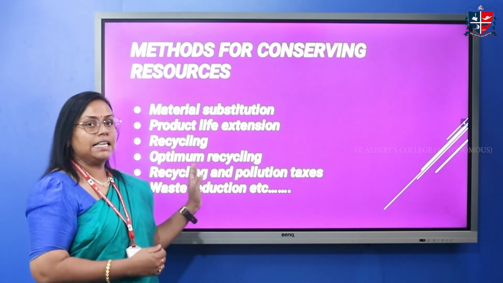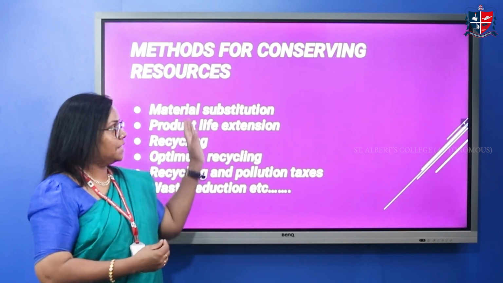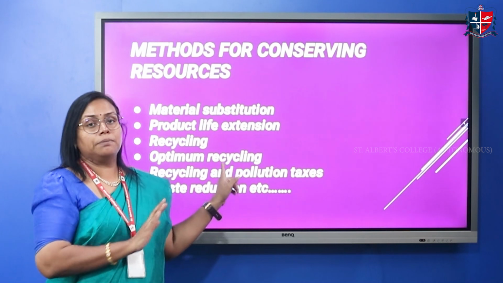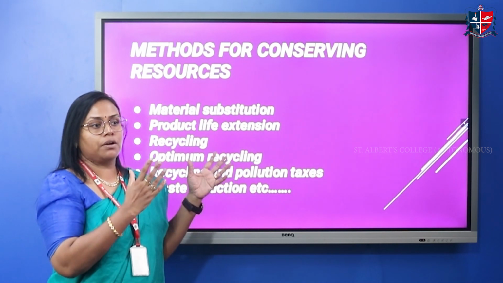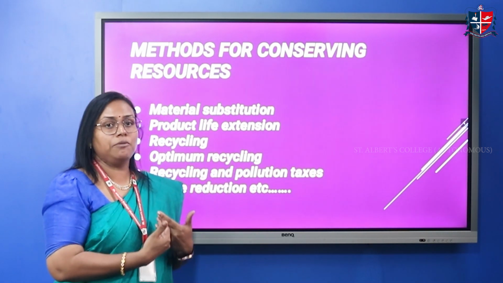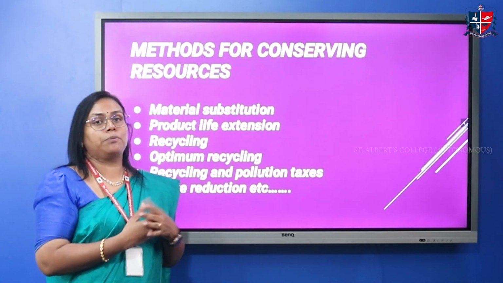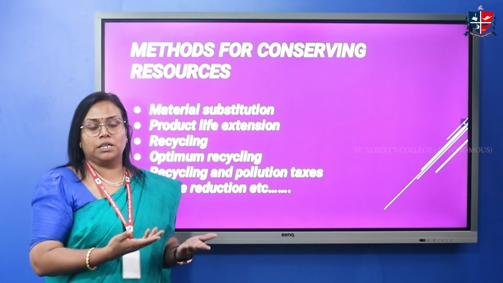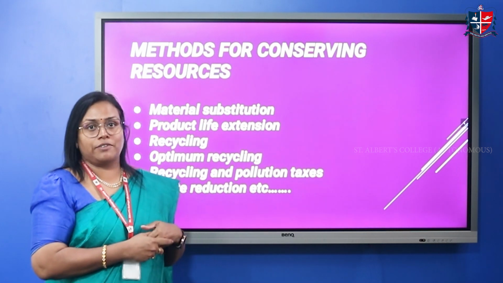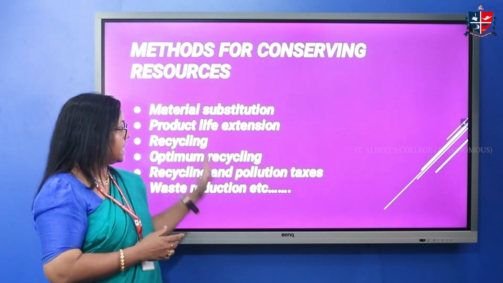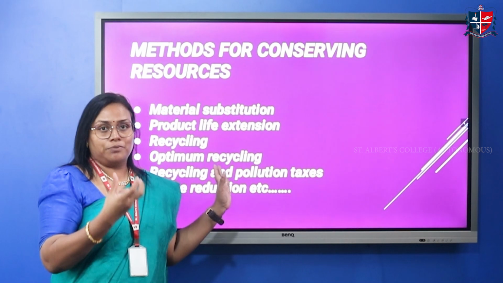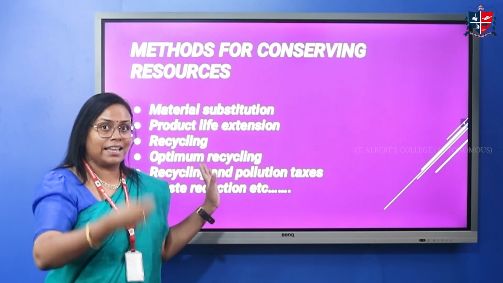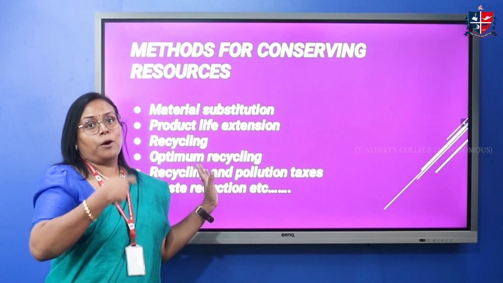The third one is recycling. As we discussed in material substitution, we can't completely eradicate plastic from the world, but at the same time we can use recyclable or reusable types of plastics, above 30 microns or 50 microns. And optimum recycling means that after using some products, we recycle them and use them in an optimal manner.